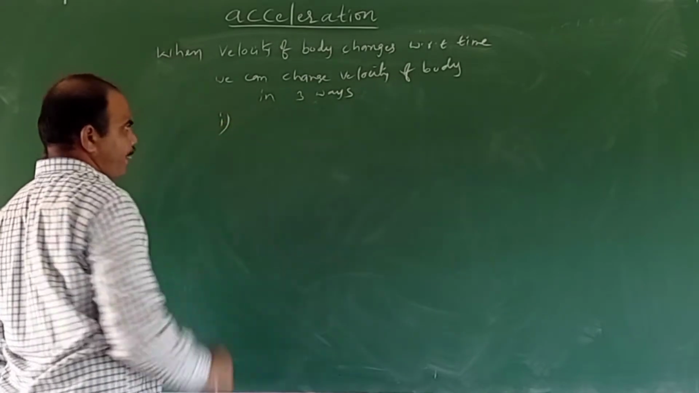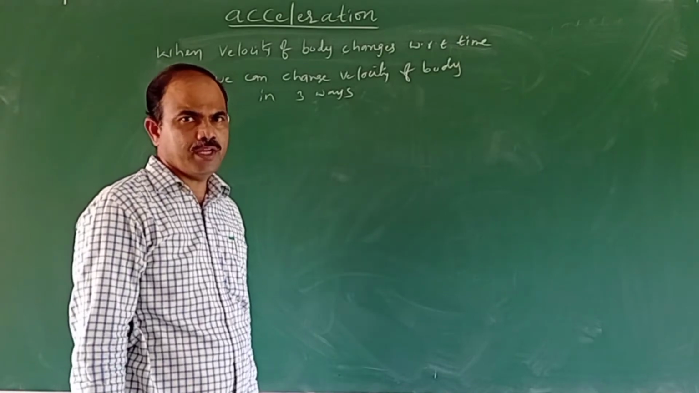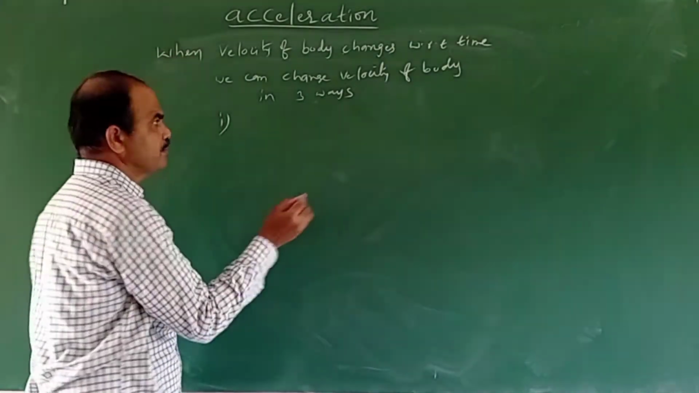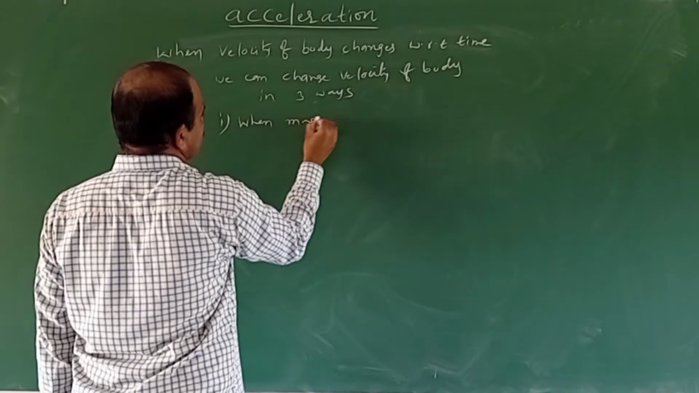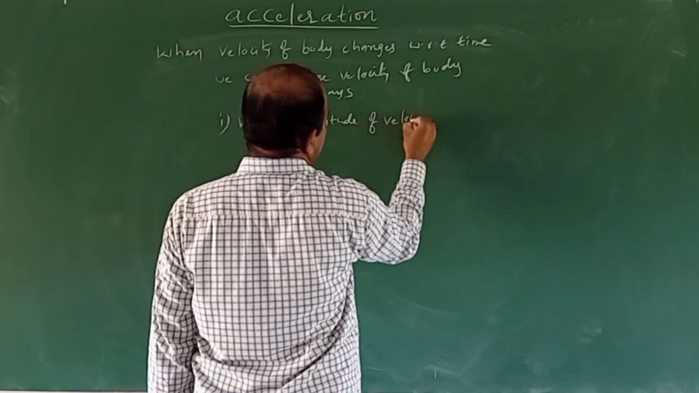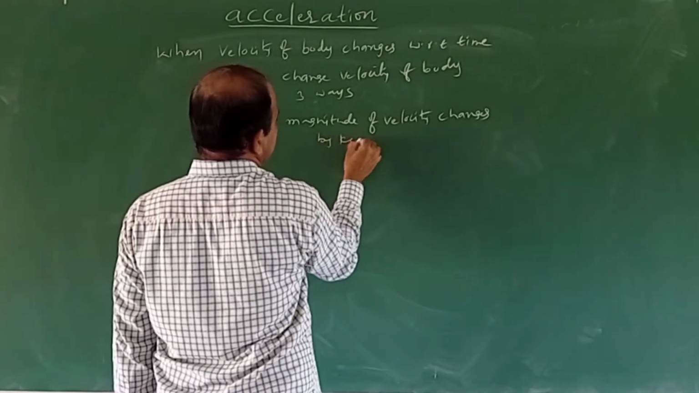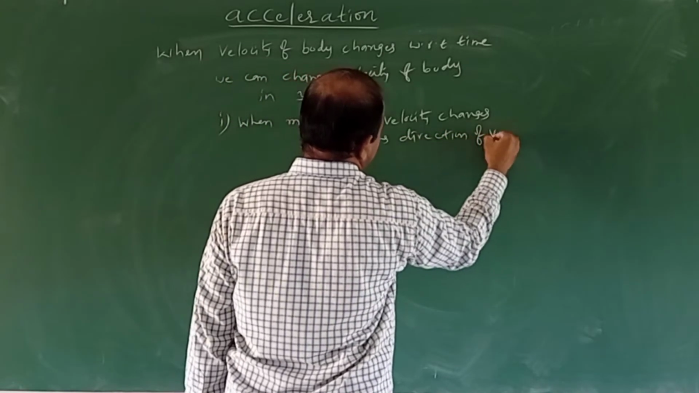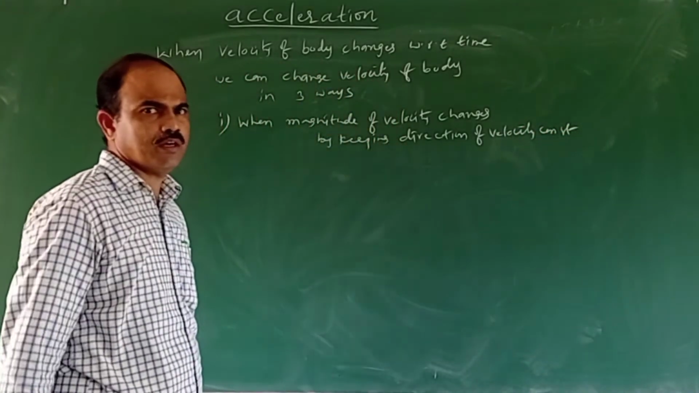The first one is when the magnitude of velocity changes by keeping the direction constant. Then we say that the velocity of the body changes. So when the magnitude of velocity changes by keeping the direction of velocity constant.